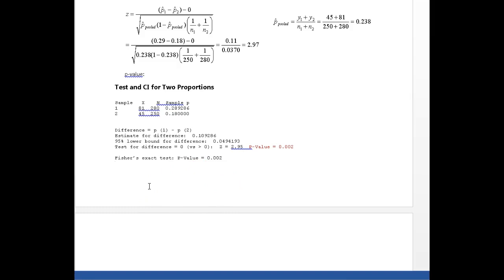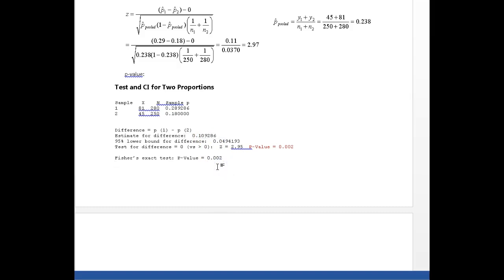All right, now, question. So I have my p-value, and by the way, my test statistic, according to Minitab, is 2.95. I got 2.97, but that's rounding error, so I'm not going to worry too much about that. Double check that this says what you want it to say. We are testing that the difference is 0 versus that the difference is greater than 0. Notice that Minitab has calculated for me up here my sample proportions, and it also gives me an estimate for the difference. Now, I rounded mine off to 0.11. Well, here it is at 0.109.